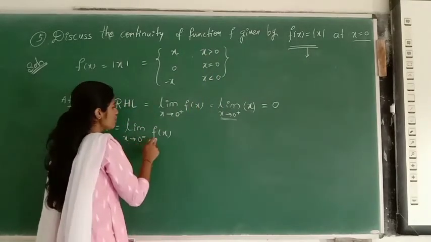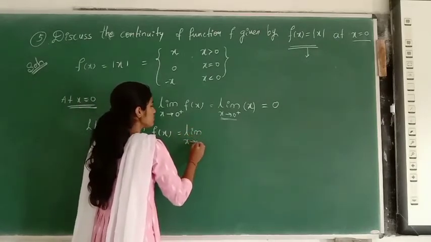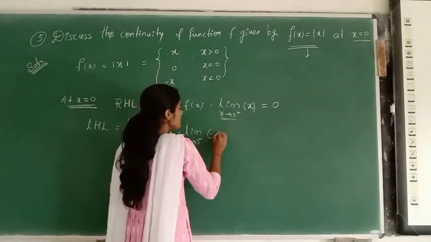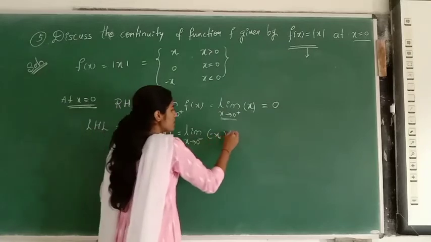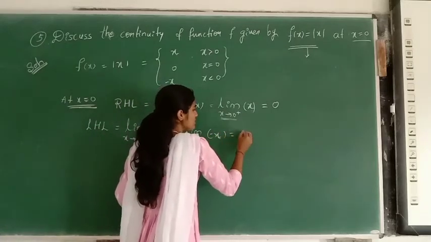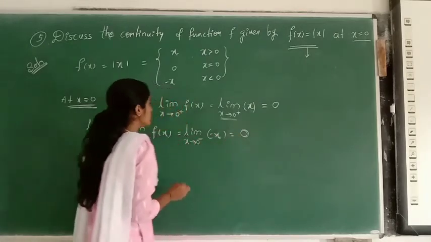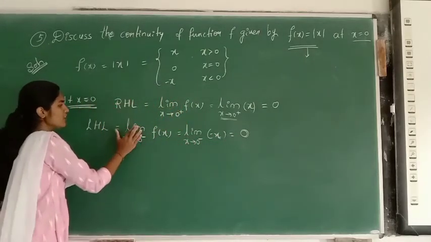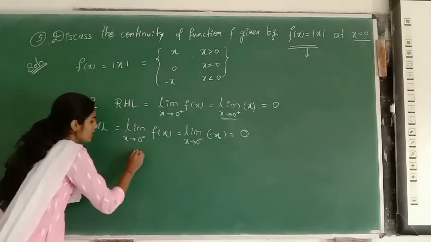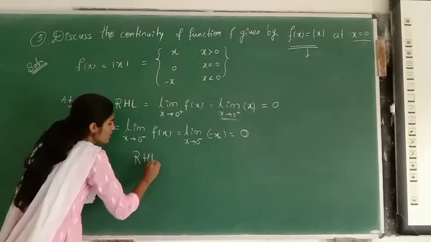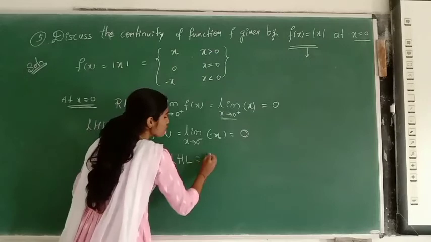Limit x tends to 0 minus f of x. That is limit x tends to 0 minus of minus x. See, limit x tending to 0 minus, minus x is nothing but minus 0, that is nothing but 0. In place of x what will I write? That is 0. See, observe the right hand limit and left hand limit. What are they? Right hand limit is equal to the left hand limit, which is equal to 0.